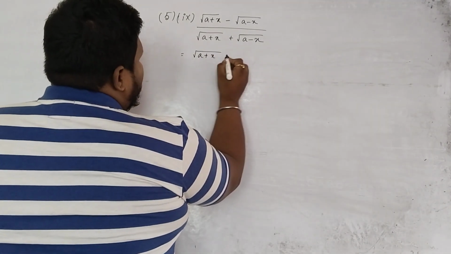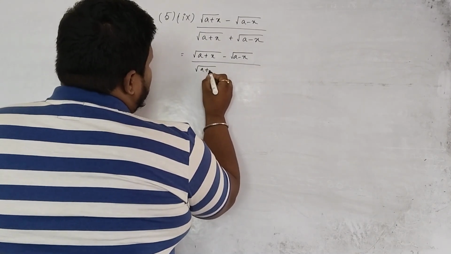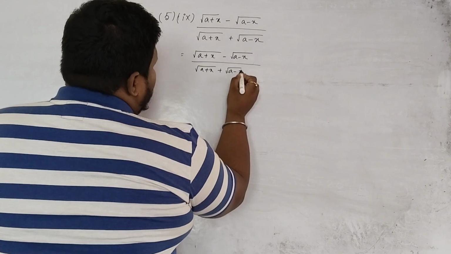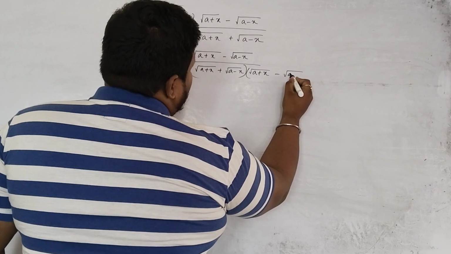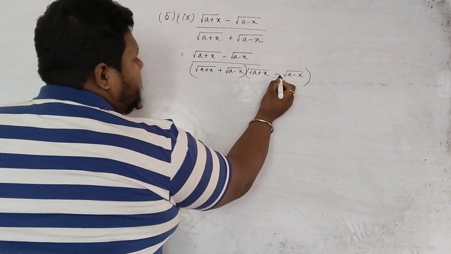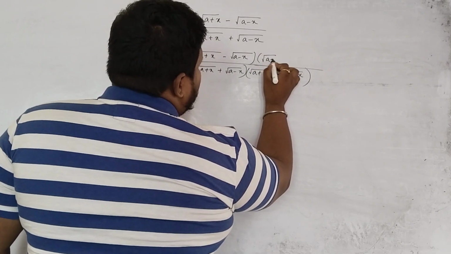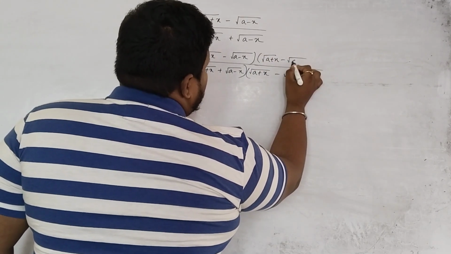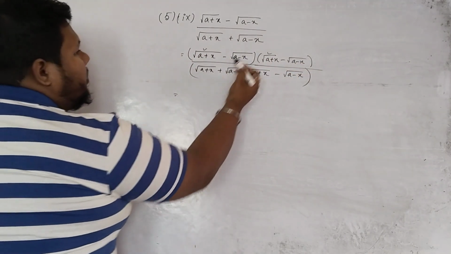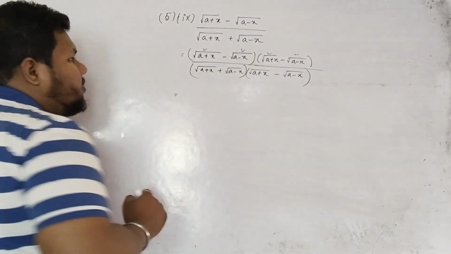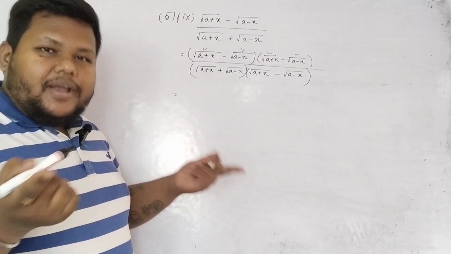Root over a plus x minus root over a minus x, root over a plus x plus root over a minus x. Same terms will multiply, just the sign will be different. Here plus was there, so now here minus is there. So whatever we have multiplied with the denominator, we will multiply it with the numerator. Now you tell me, first term same, second term same, sign also same. A minus b, it will be what? A minus b whole square.